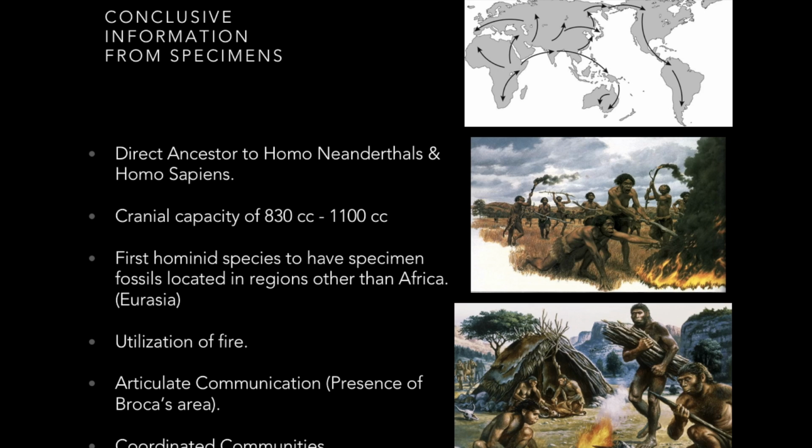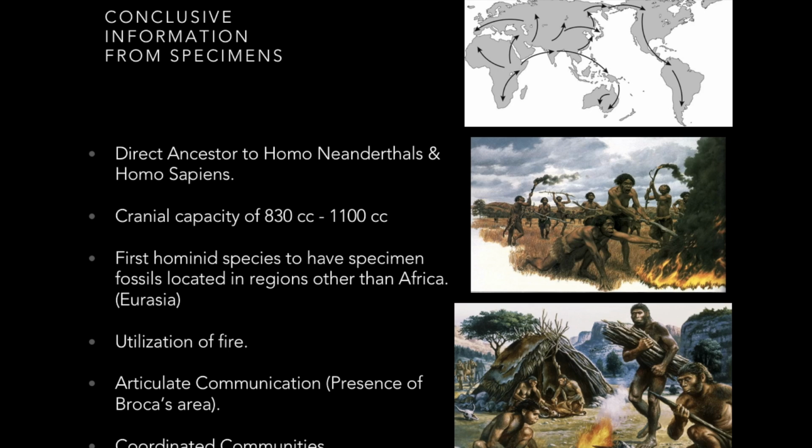Scientists hypothesize that the Homo erectus is the direct ancestor to Neanderthals and Homo sapiens. The Homo erectus cranial capacity of 830 cubic centimeters to 1,100 cubic centimeters indicates that the use of tools increased the amount of protein and fat in their diet, ultimately enlarging their brain significantly. Also, Homo erectus is the first hominid species to have specimen fossils located in regions other than Africa. Scientists believe this species spread from Africa into Eurasia.